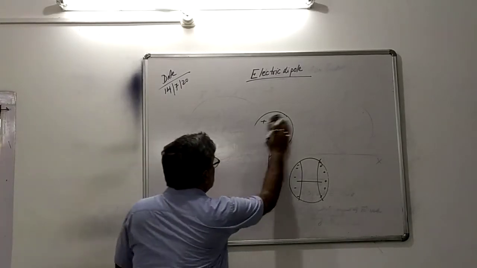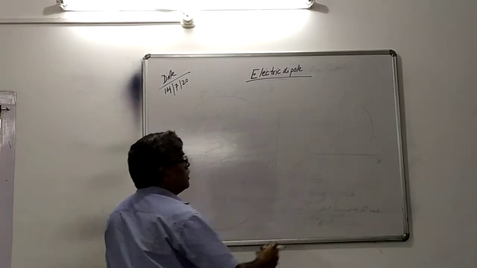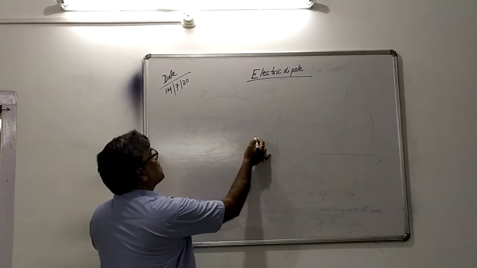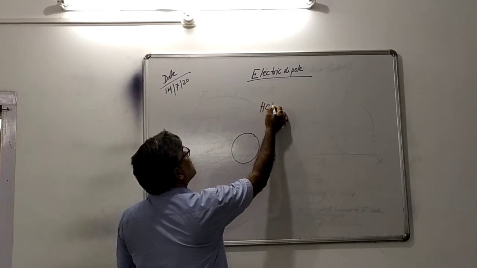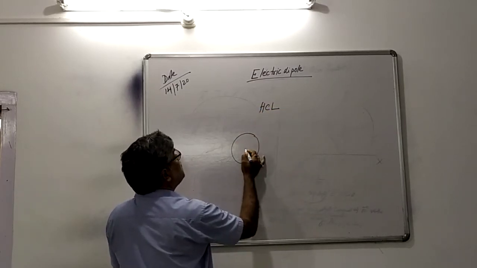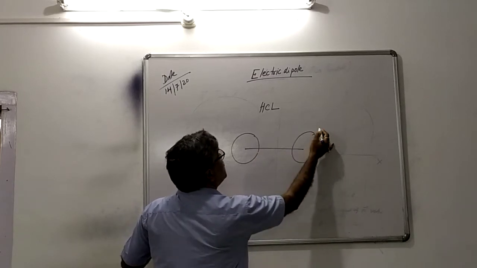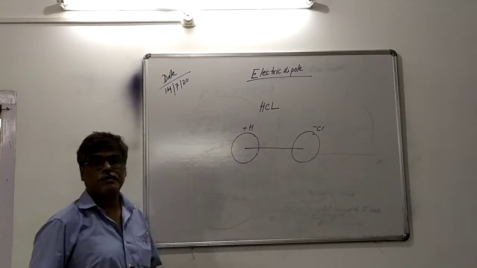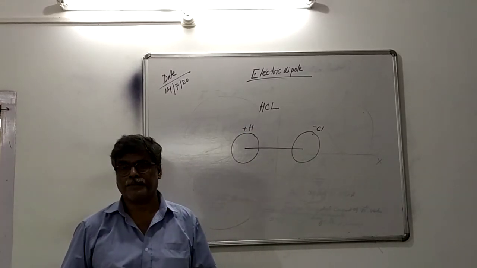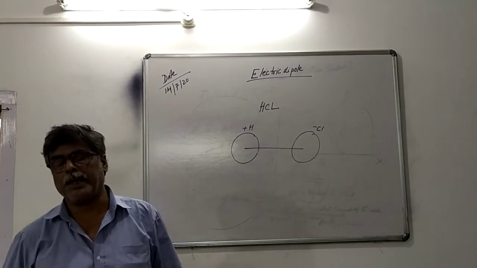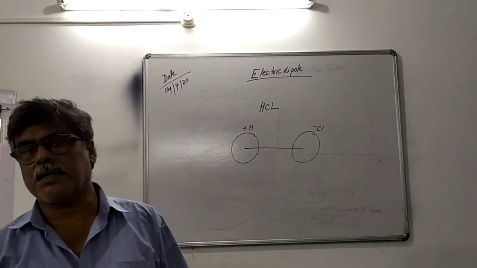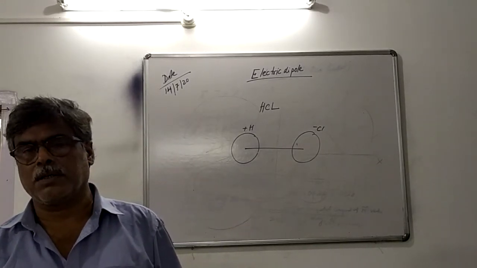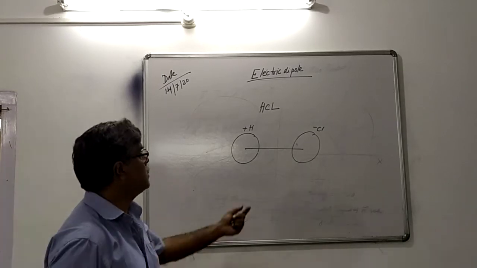Just as an example, in chemistry also, chemical molecules like HCl, you know the name HCl. This is the positive, this is the negative, this is the chlorine, this is the hydrogen. This is also a dipole. In the next topic, capacitance, we will discuss in detail polar and non-polar molecules. These are chemistry related words, but this is the dipole.